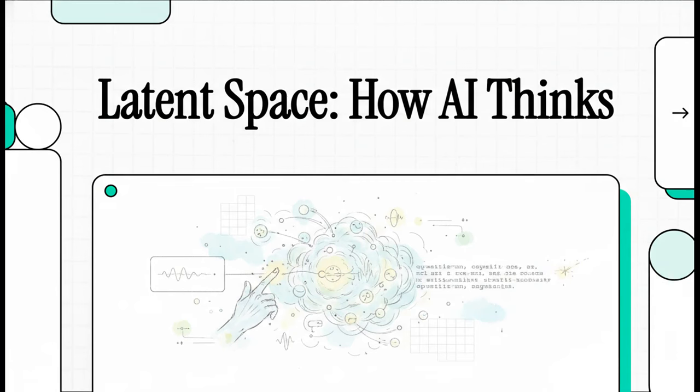Have you ever just stopped and wondered what's really going on inside the mind of an AI when it writes? We give it a prompt and then boom, a split second later, a perfect sentence just appears. It honestly feels like magic. But today, we're going to pull back that curtain. We're going to get into the deep, almost spooky physics of how an AI actually thinks. And it all kicks off with one single, really important question.